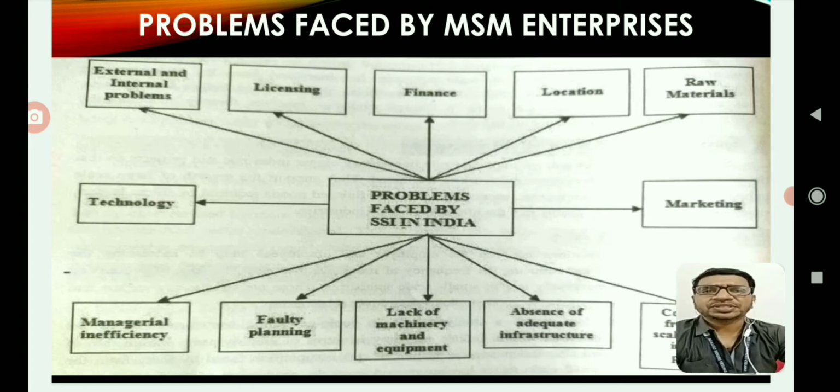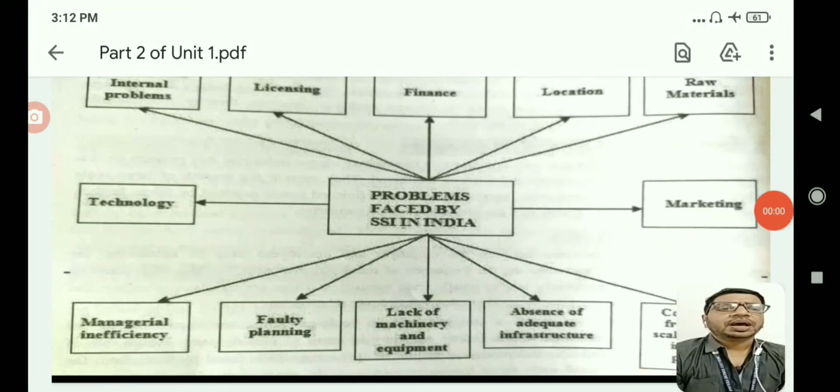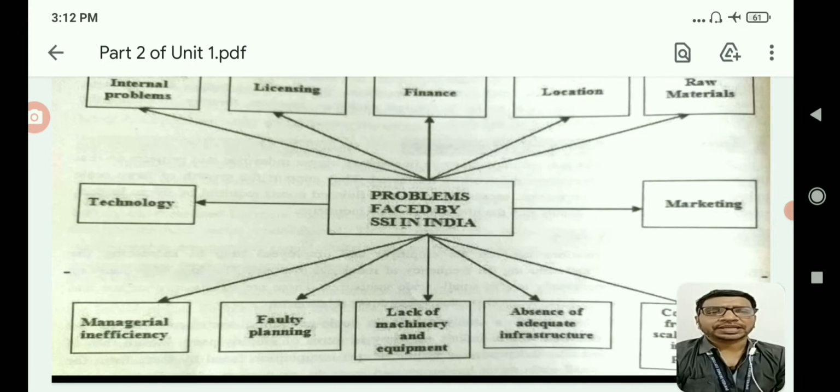First is the section of external and internal problems faced by MSMEs: licensing related problems, finance related problems, location of the unit related problems, raw material related problems, technology obsolescence related problems, marketing hurdles, managerial inefficiencies and faulty planning of entrepreneurs, lack of machinery and equipment for MSME units, absence of adequate infrastructure, and competition from large scale industries and imported items. These are the important problems faced by MSMEs in India.